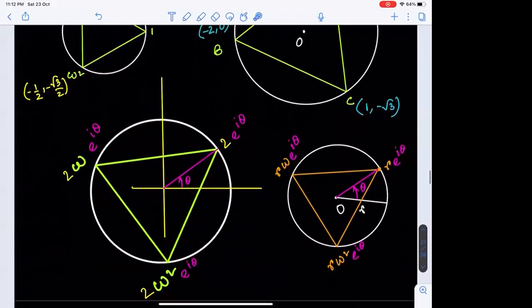In general, you can think of a circle of radius r where one of the vertices of the inscribed equilateral triangle is given as r e to the power i theta. Then the other two are going to be r omega e to the power i theta and r omega square e to the power i theta. Is that okay? This is particularly for a circle with radius 2. As such, for any radius r, we can follow this transformation.